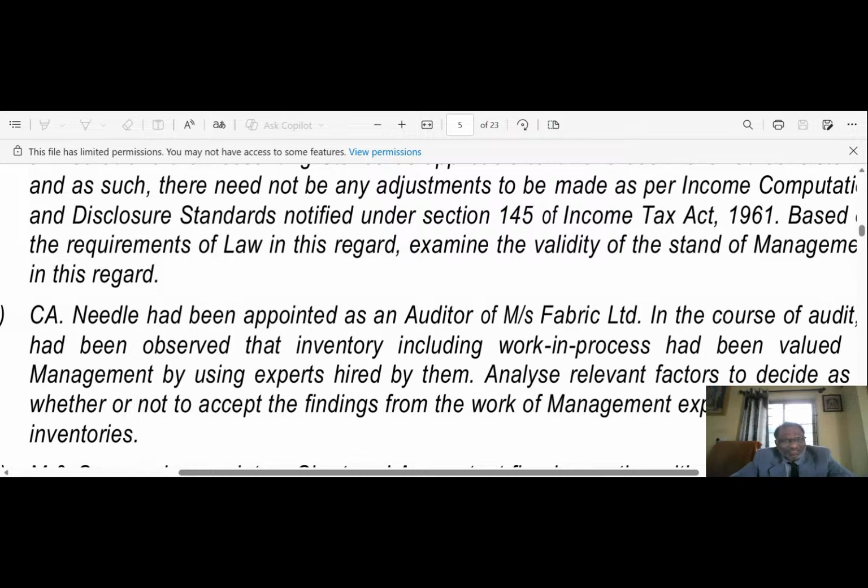CA Needle had been appointed as an auditor of Mr. Fabric Limited. In the course of audit, it had been observed that inventory including work in progress had been valued by the management using experts. Whether or not to accept the findings from the management expert, explain inventories.